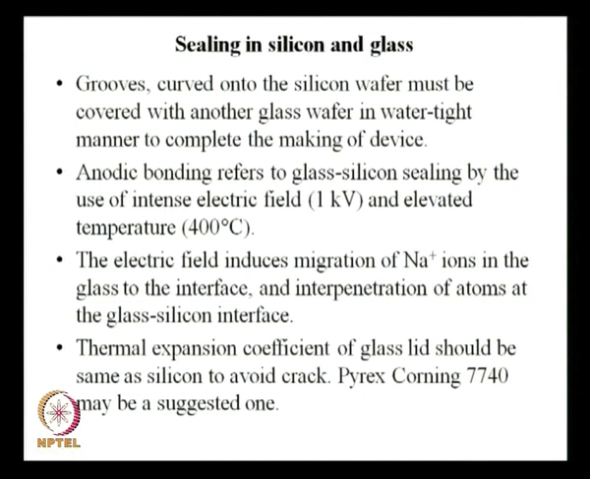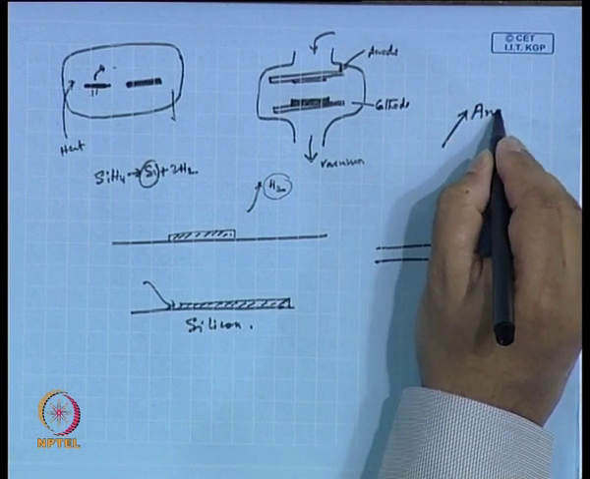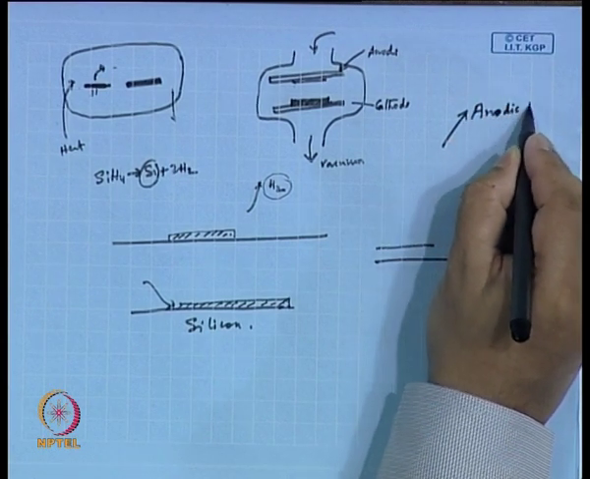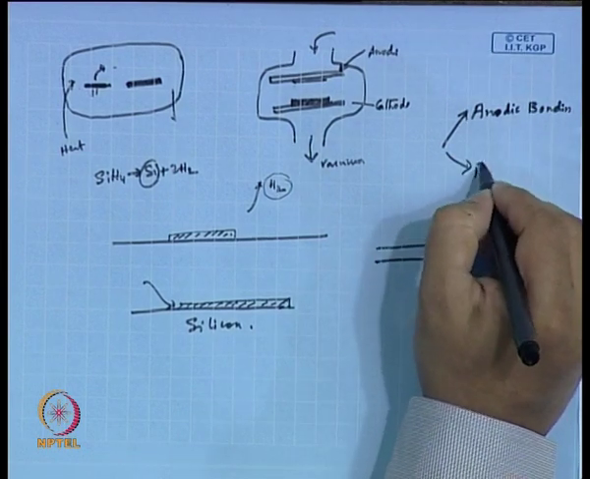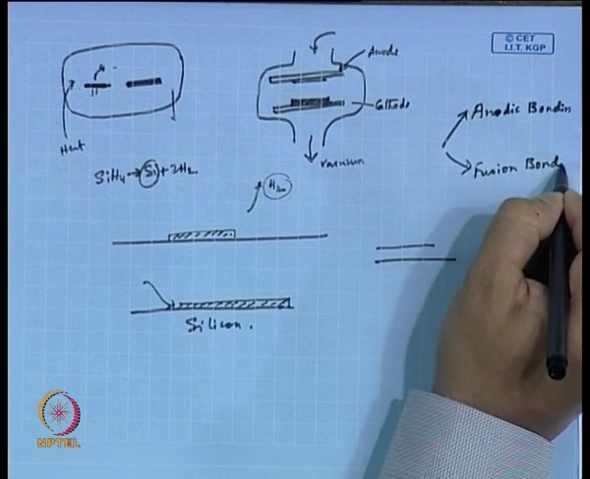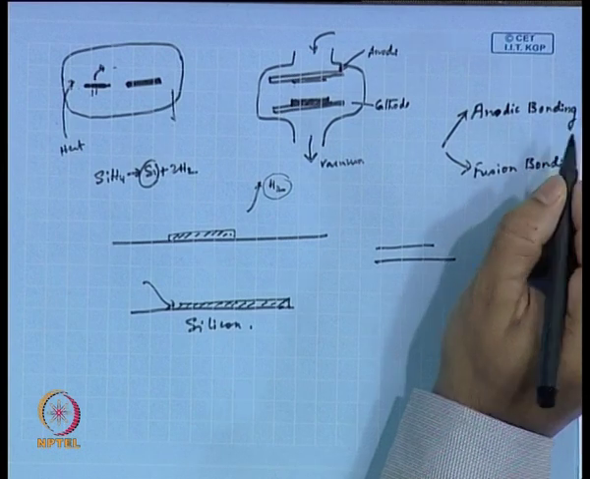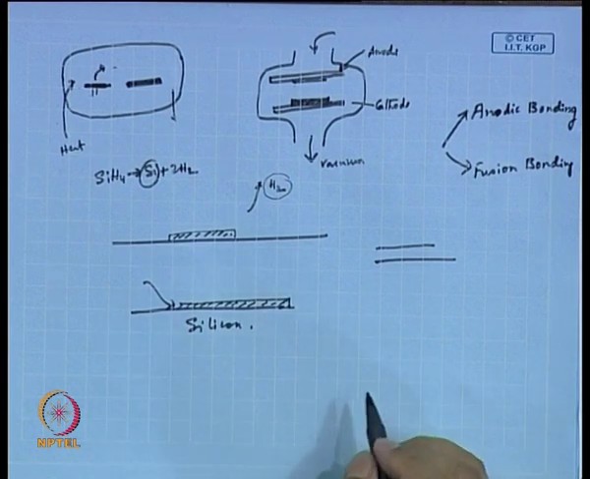Now, there are ways to do this. There are methods to do it. One is called anodic bonding, and the other is called fusion bonding. By these methods you can bond a silicon substrate, you can put a lid on top of this.